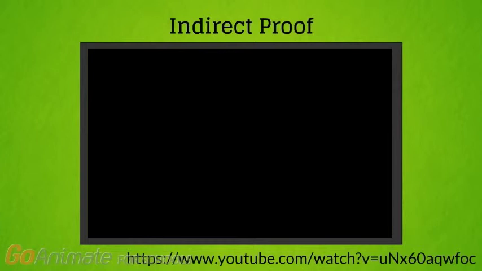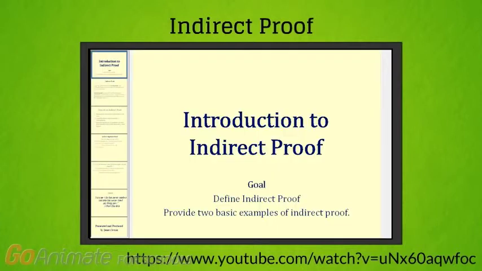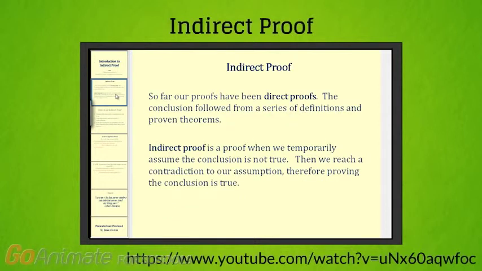This time is about indirect proof. Welcome to an introduction to indirect proof. The goals are to define indirect proof and then provide two basic examples of indirect proof. So far our proofs have been direct proofs. The conclusion followed from a series of definitions and previous proven theorems. Indirect proof is a proof when we temporarily assume the conclusion is not true, and then we reach a contradiction to our assumption, therefore proving the conclusion is true.